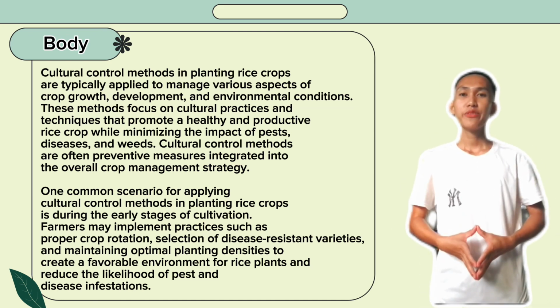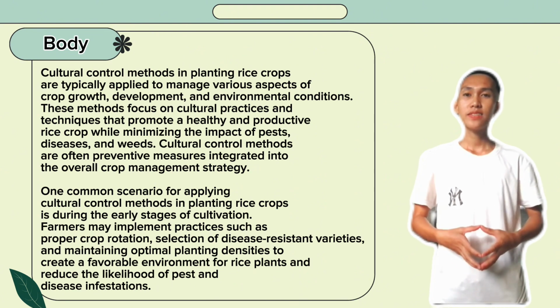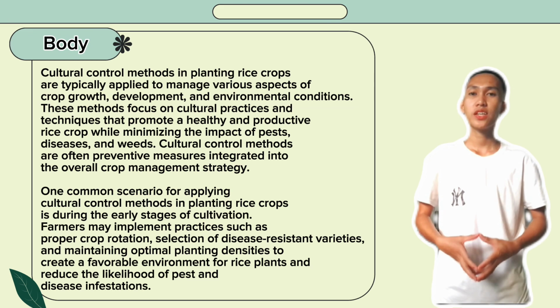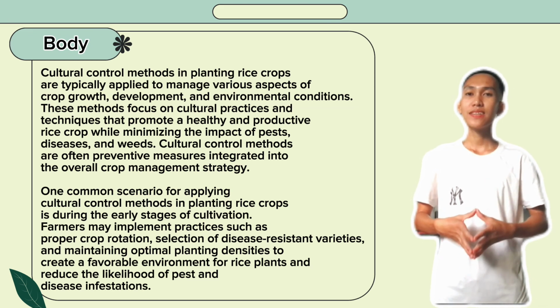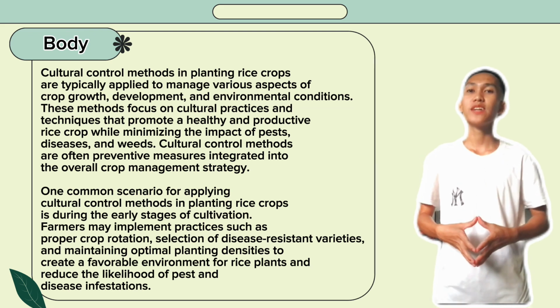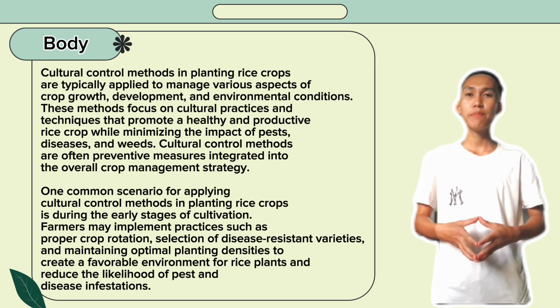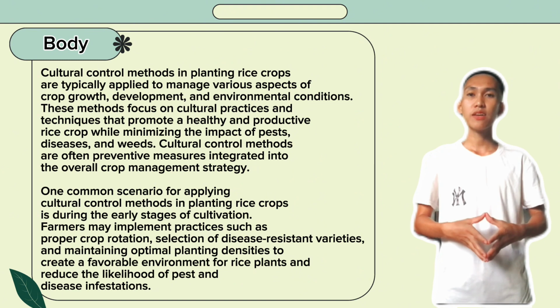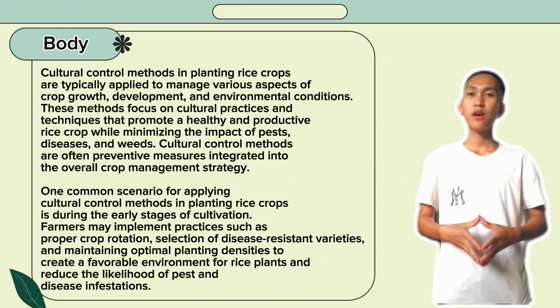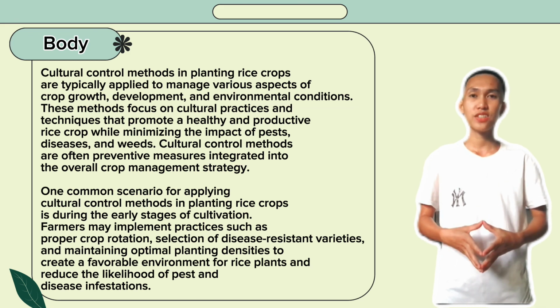One common scenario for applying cultural control methods in planting rice crops is during the early stages of cultivation. Farmers may implement practices such as proper crop rotation, selection of disease-resistant varieties, and maintaining optimal planting densities to create a favorable environment for rice plants and reduce the likelihood of pests and disease infestations.